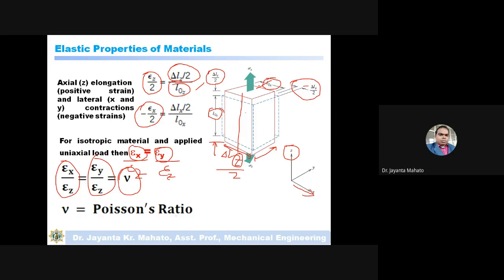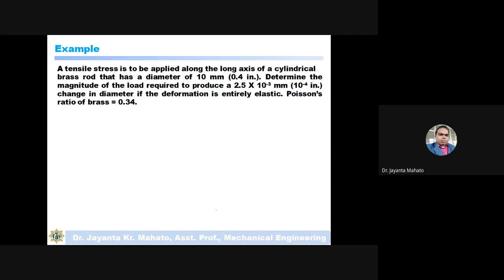Now, as per the example, a tensile stress is to be applied along the long axis of a cylindrical brass rod, which has a diameter of 10 mm.